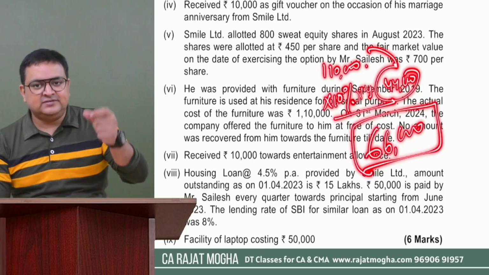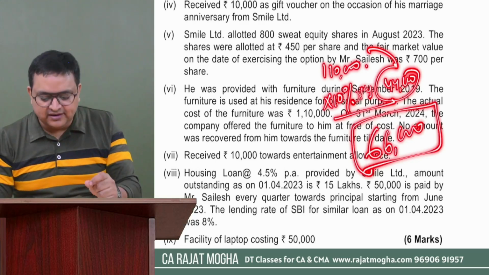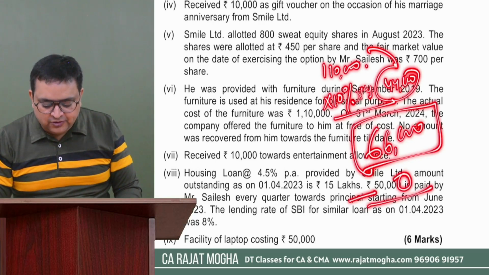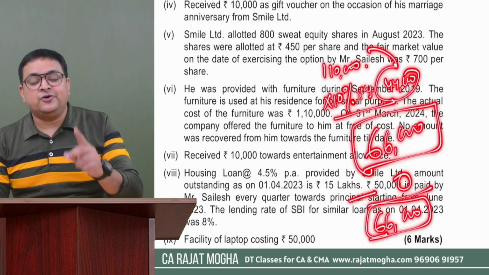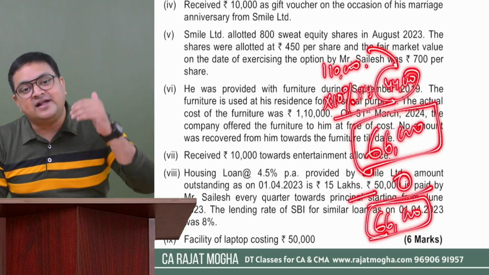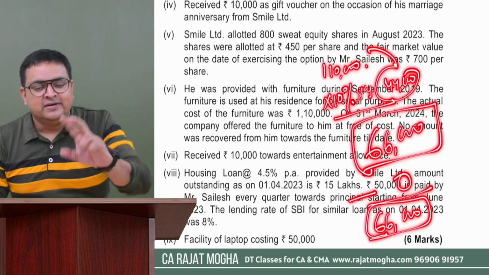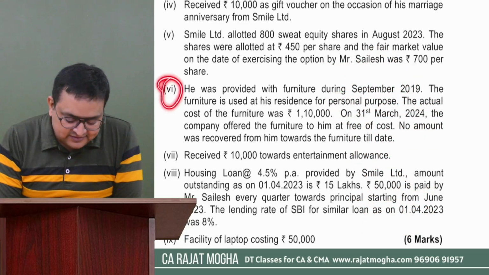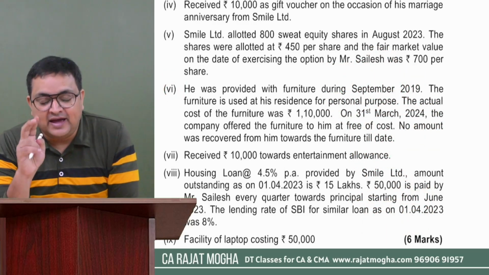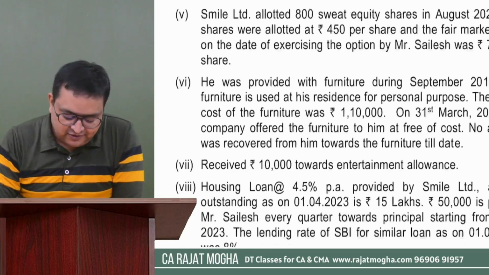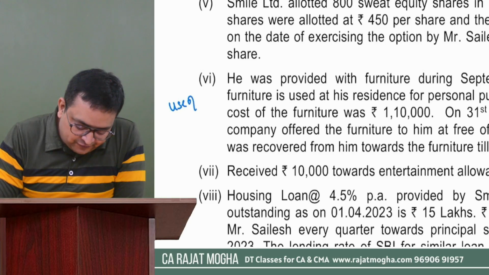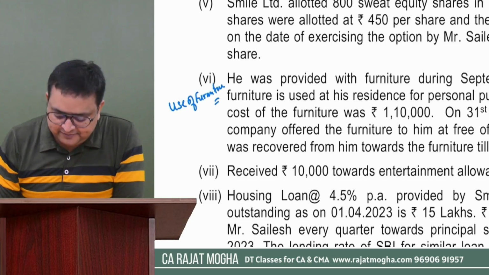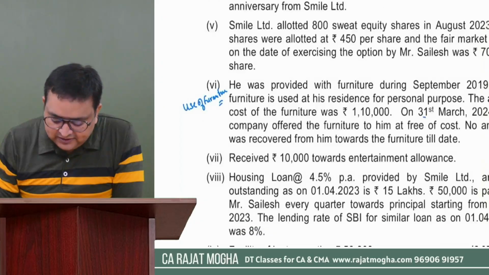So 66,000 is the worth of this furniture, and how much is the assessee paying? 0. So 66,000 would become the perquisite value, right? This is for when the asset has been transferred completely, permanently, right? So this point has, guys, please understand, this point has two particular perquisites. One is use of furniture, and for how many months has it been used this year? Entire 12 months, because this was gifted to him on the last day.